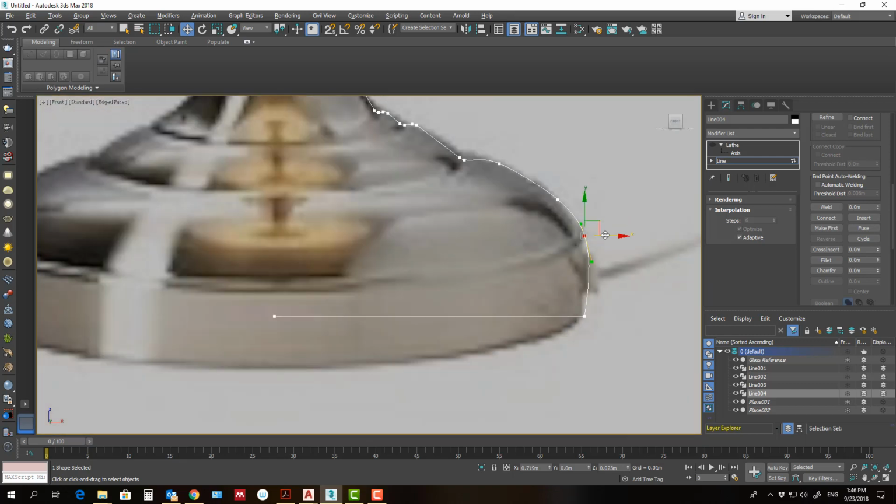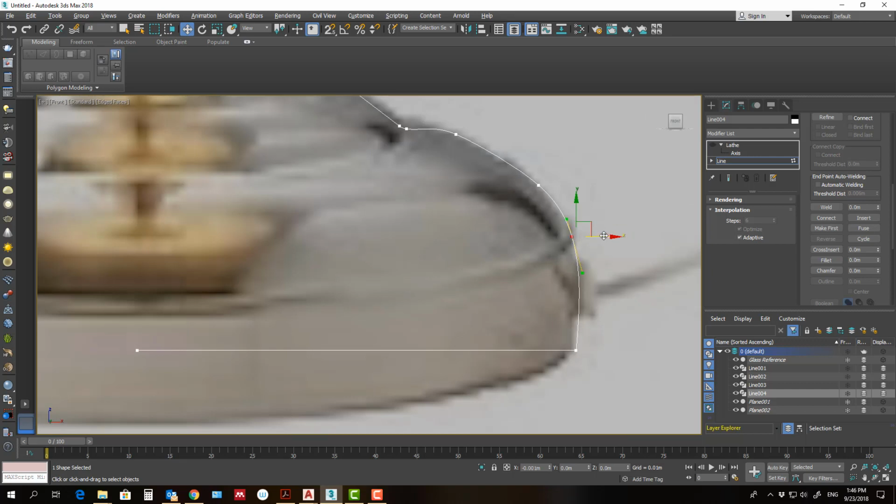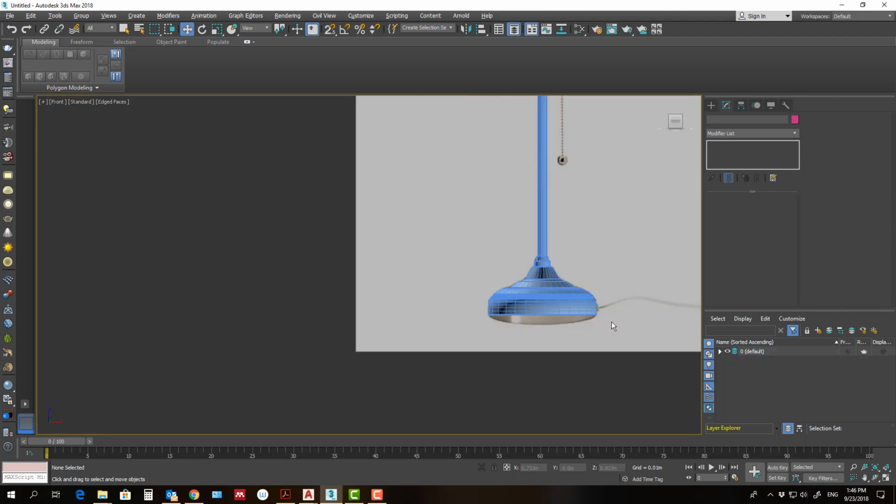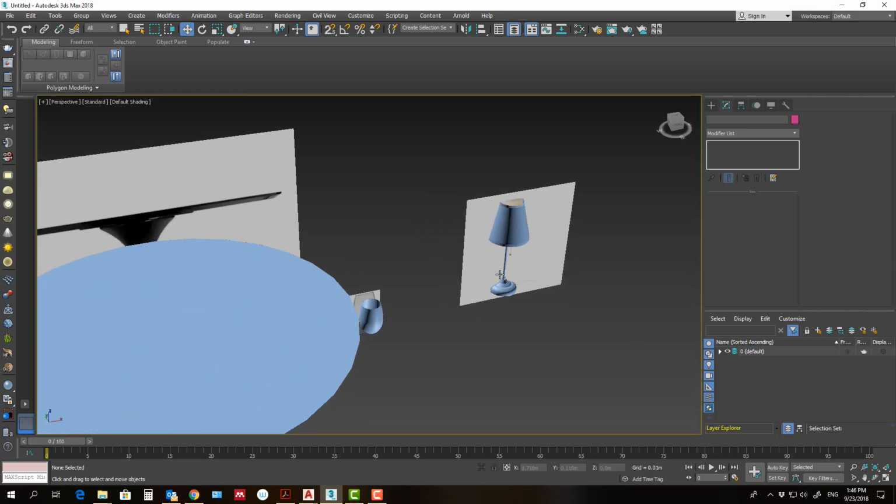I guess this. When you are editing vertices for the cross section, try to edit before making outline. If you are making outline, in this case we will not make any outline because all is solid from inside.